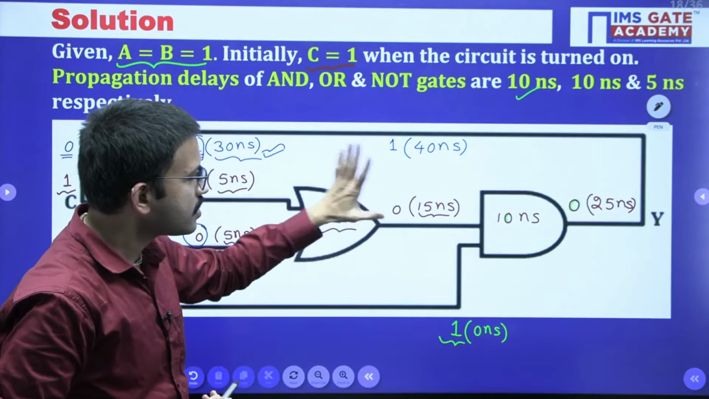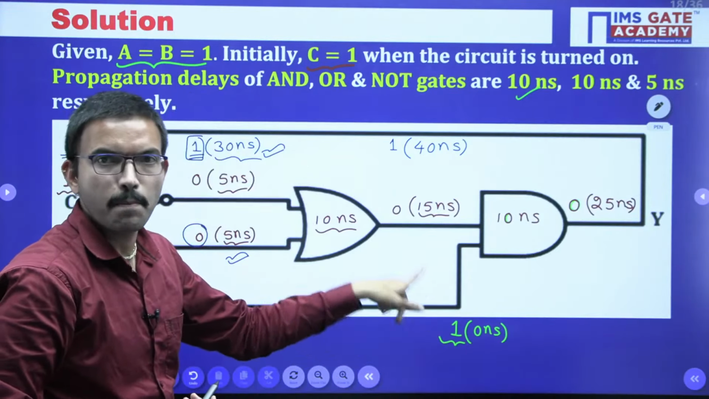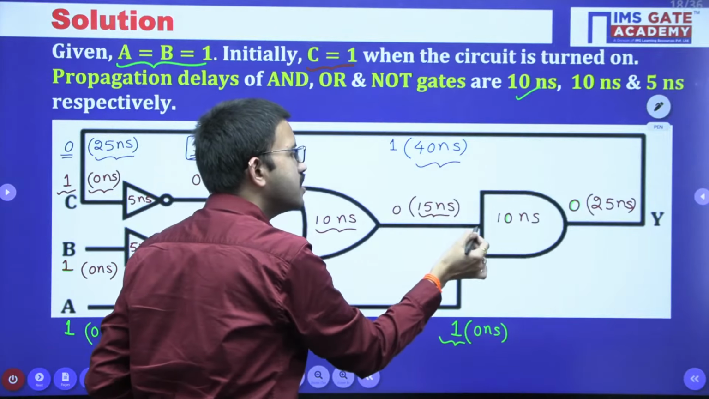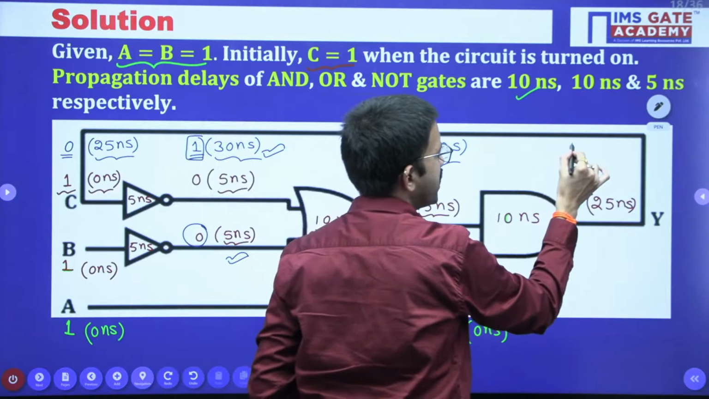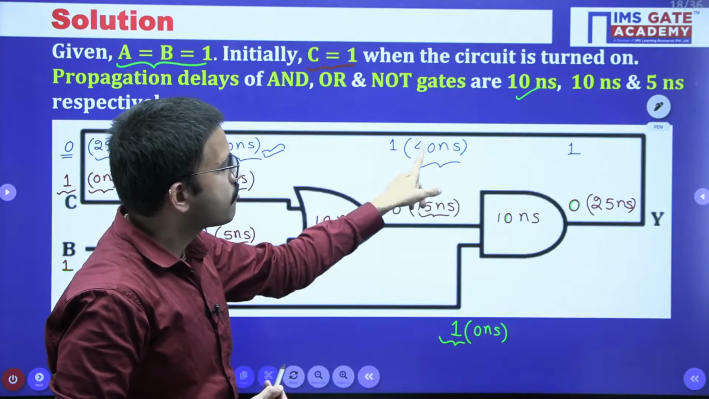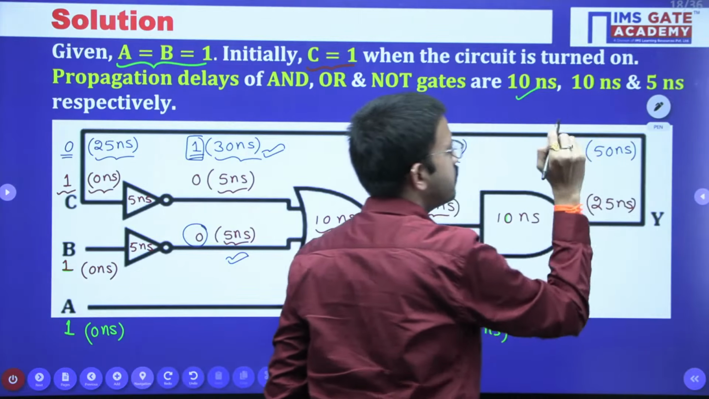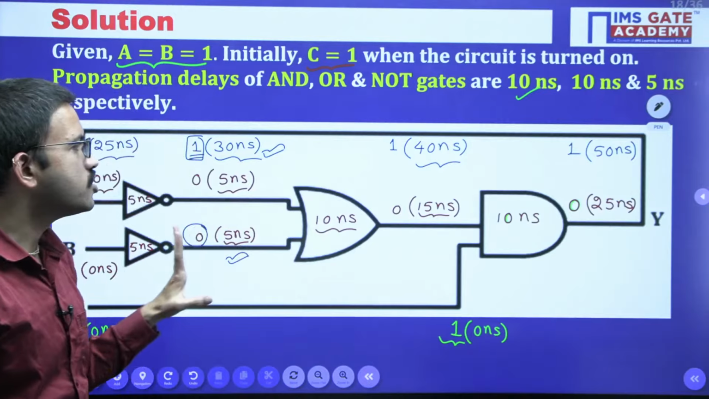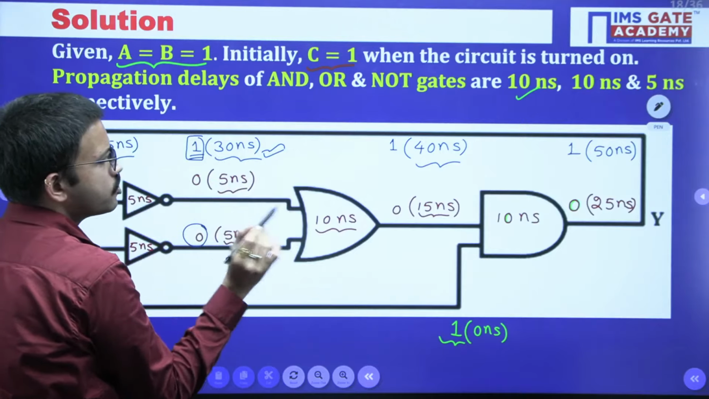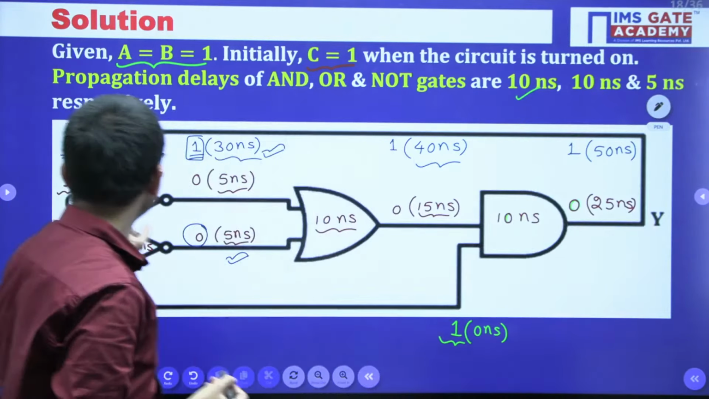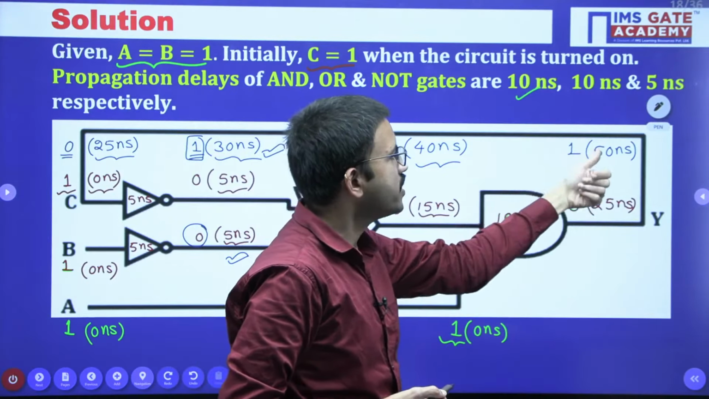Now just observe. For this AND gate, initially you are having this input as 1, but now at 40 nanosecond this input also becomes 1. The moment both the inputs are 1, AND gate will produce output as 1. But that will happen at 40 plus 10, that is nothing but 50 nanoseconds. So what is your observation? According to the given question data, initially you have output as 1, but at 25 nanosecond this output becomes 0, and at 50 nanosecond it becomes 1.